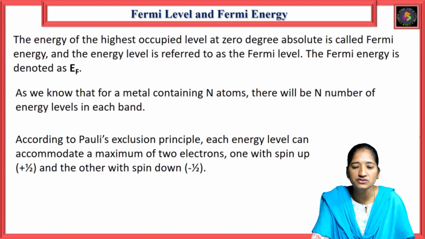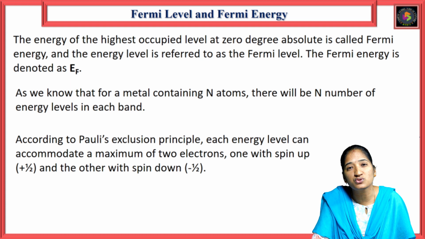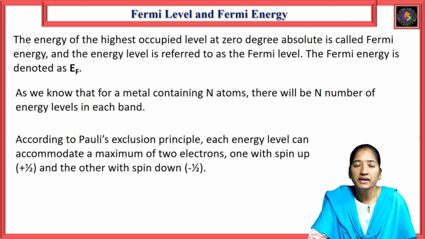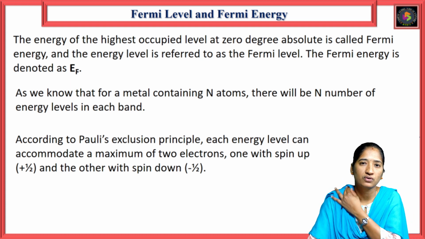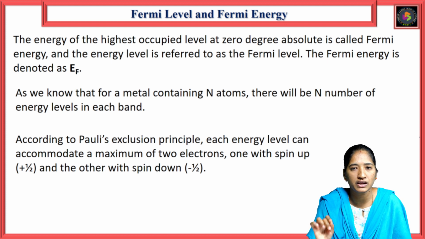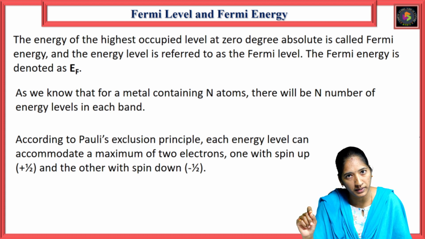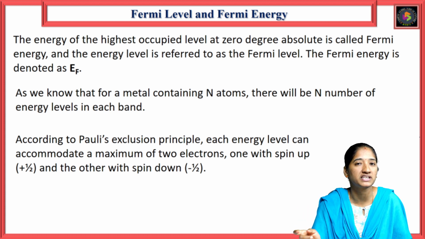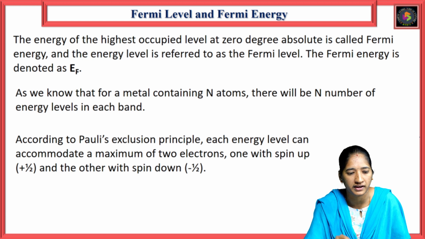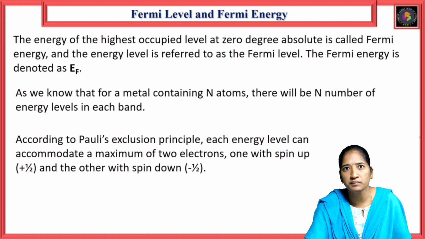Here, the Fermi level is nothing but the highest occupied energy level at absolute zero temperature. The energy of that level is called the Fermi energy. So that level, which has some energy, is called the Fermi level, and that energy is the Fermi energy, which is denoted by EF.